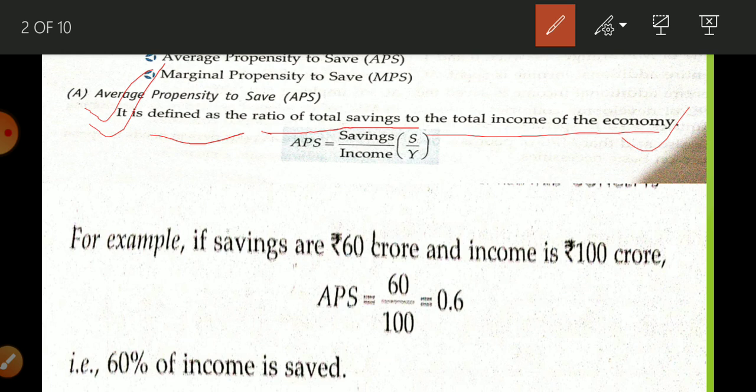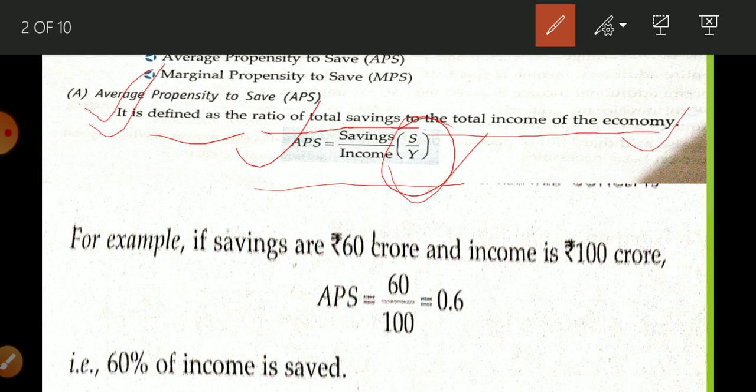APS is the ratio of total saving to total income of the economy, and you can easily learn it with the help of the equation. If you keep this equation in your mind, you can easily write its meaning. What is its equation? APS is equal to S upon Y, that is, the ratio between saving and income.